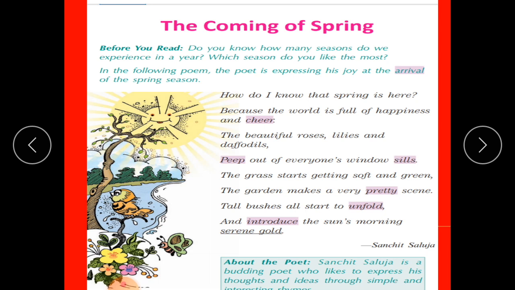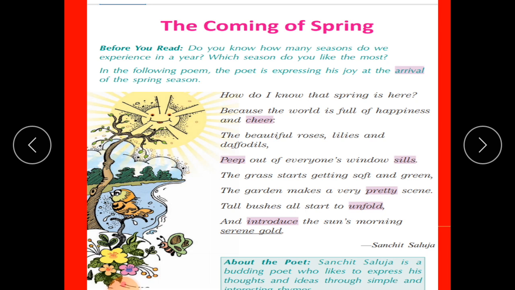So, children, now when the spring arrives, everyone in the world is happy and cheerful. There is green everywhere, and the flowers like roses, lilies, and daffodils are all blooming beautifully with vibrant colors, which makes everyone happy. And when one peeps from the windows, they can see all the beautiful flowers and the green tall trees. Now, the next stanza, children. Please read and recite this stanza with me.